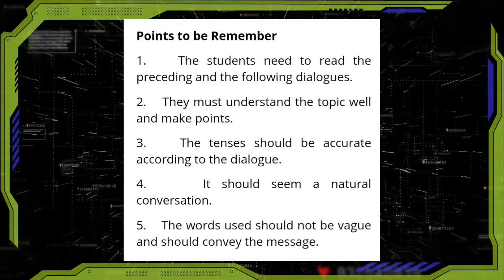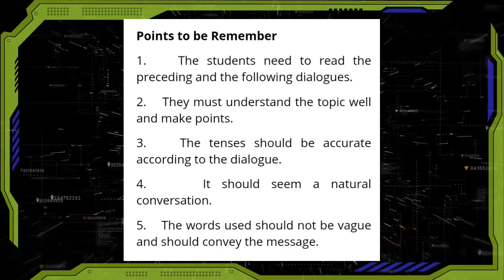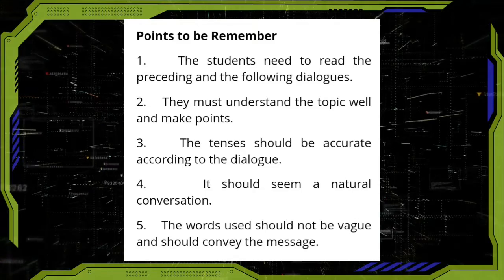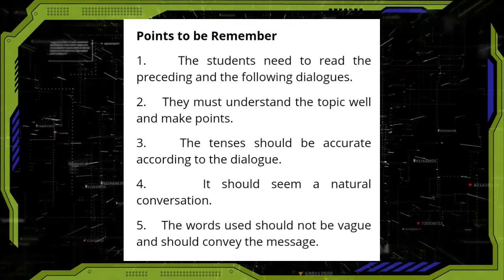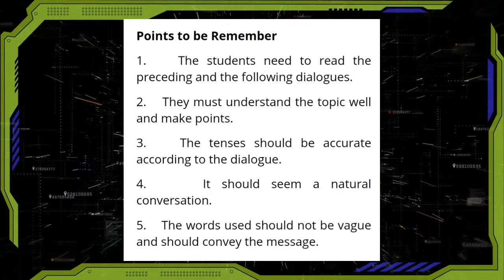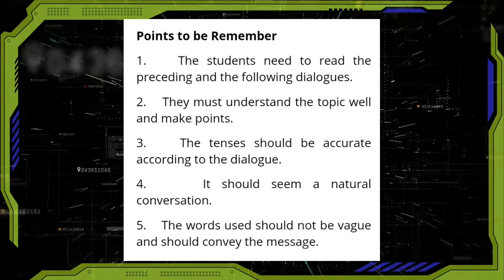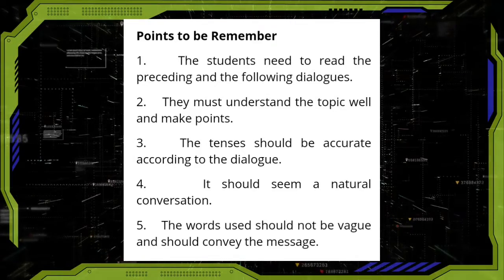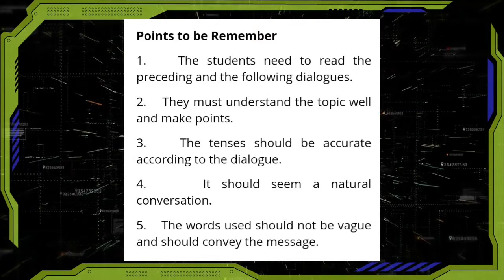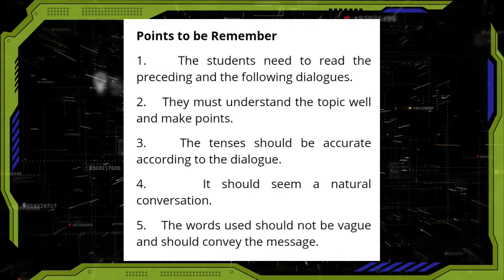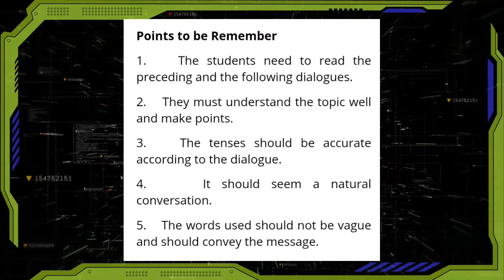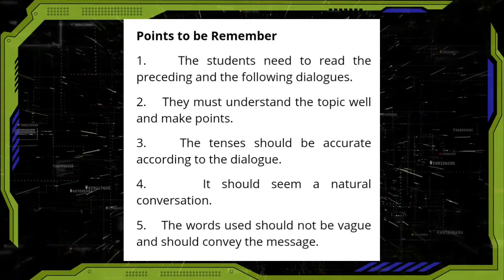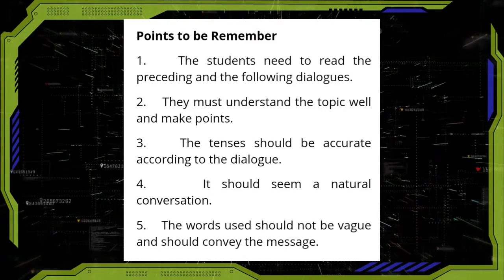Now we will see points to be remembered. Number 1, the students need to read the preceding and the following dialogues. Number 2, they must understand the topic well and make points. Number 3, the tenses should be accurate according to the dialogue. Number 4, it should seem a natural conversation. Number 5, the words used should not be vague and should convey the message. Next, we will see tips to write dialogue.